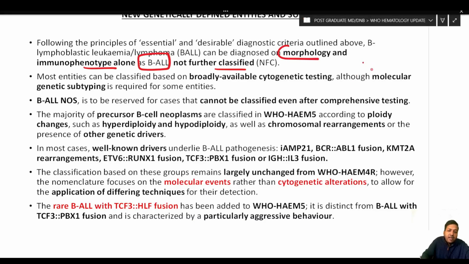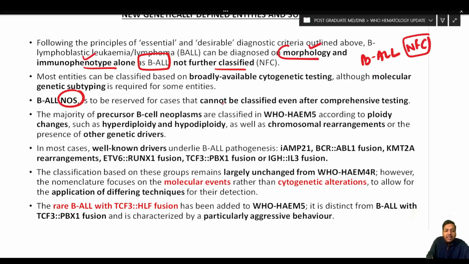So in the essential criteria, if, for example, because of lack of resources you cannot perform further tests, you should label it as BALL NFC, not further classified, based on morphology and immunophenotype alone. Now, BALL NOS is to be reserved for those cases wherein you have carried out all the diagnostic tests, all the comprehensive testing has been done, and even after that you cannot place them under a specific category.